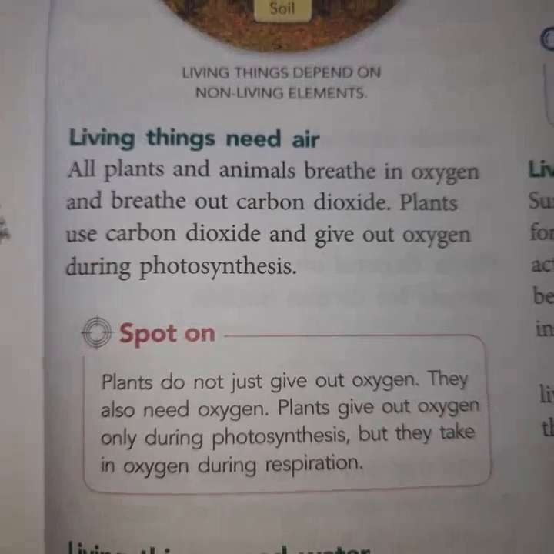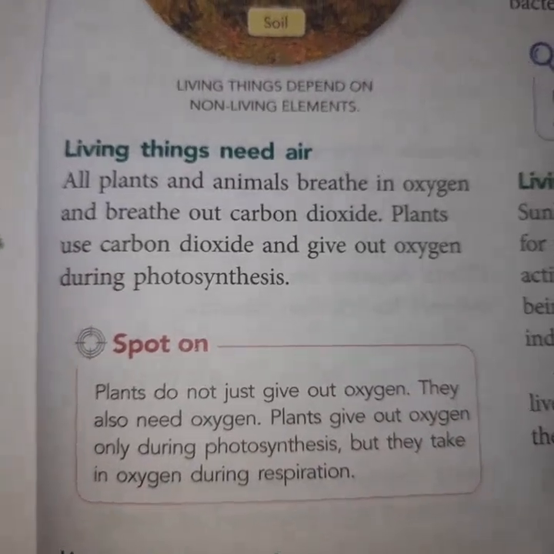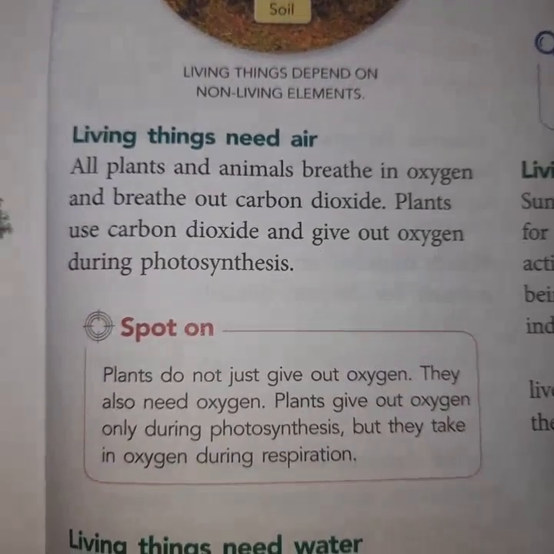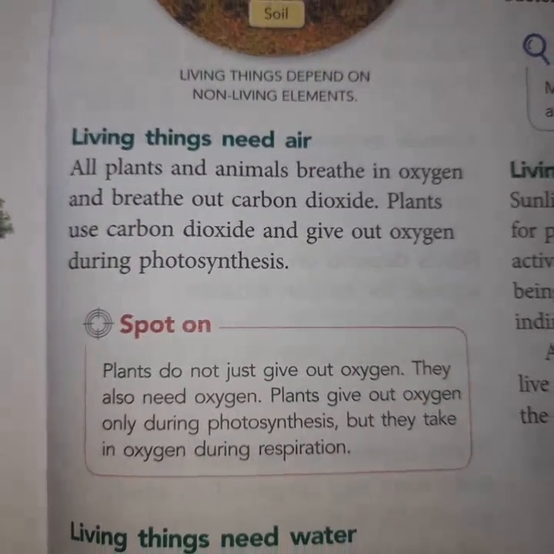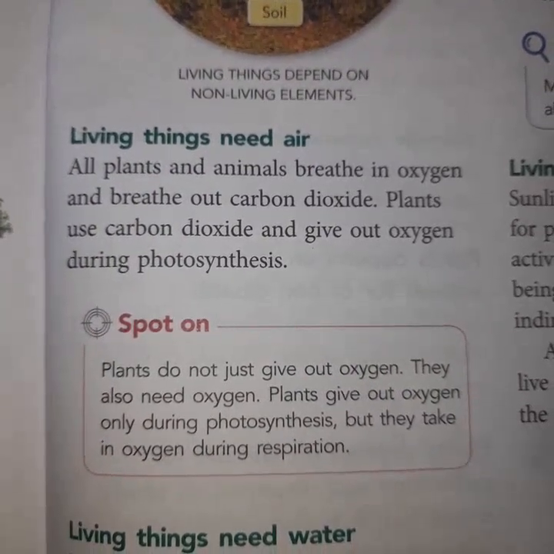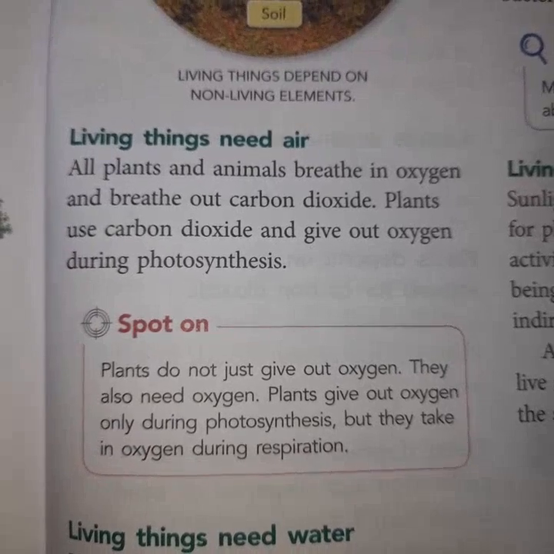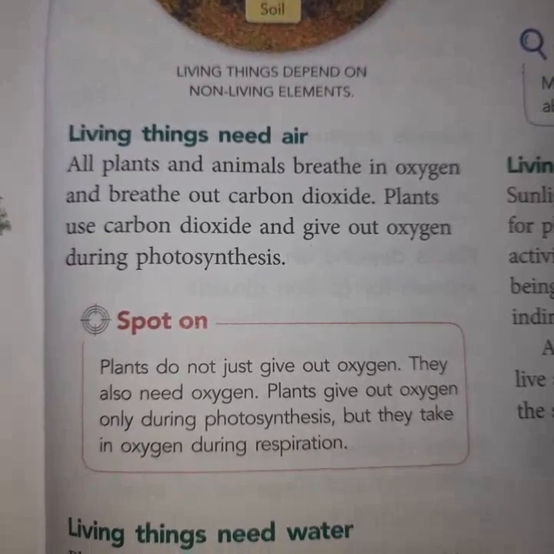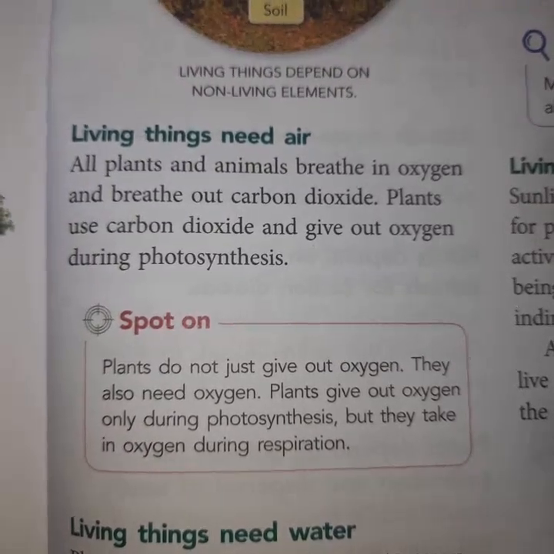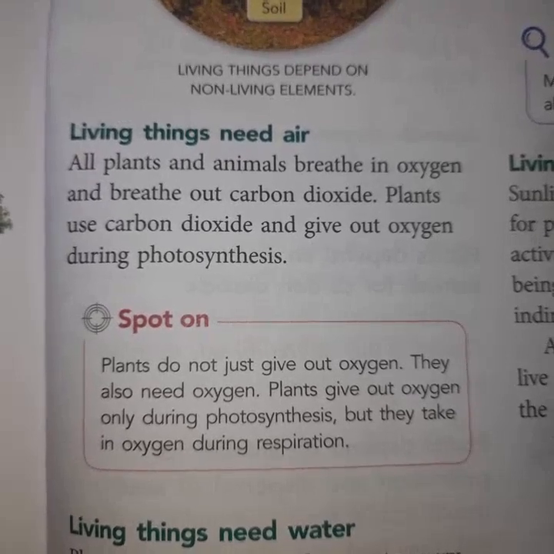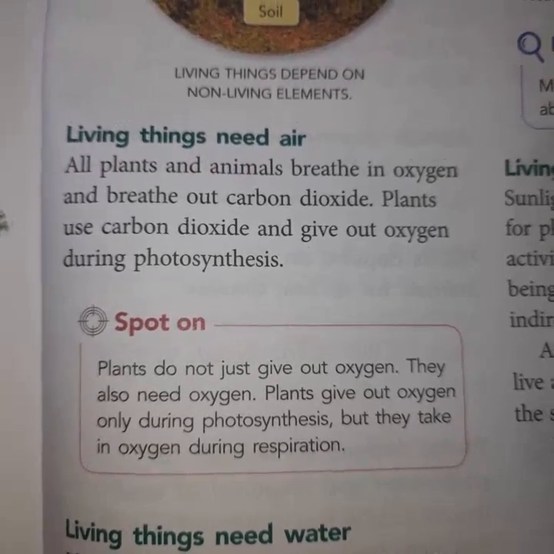Now see the point, very important point. Living things need air. This point we have to discuss. So all plants and animals breathe in oxygen and breathe out carbon dioxide. So plants use the carbon dioxide and give out oxygen during photosynthesis.